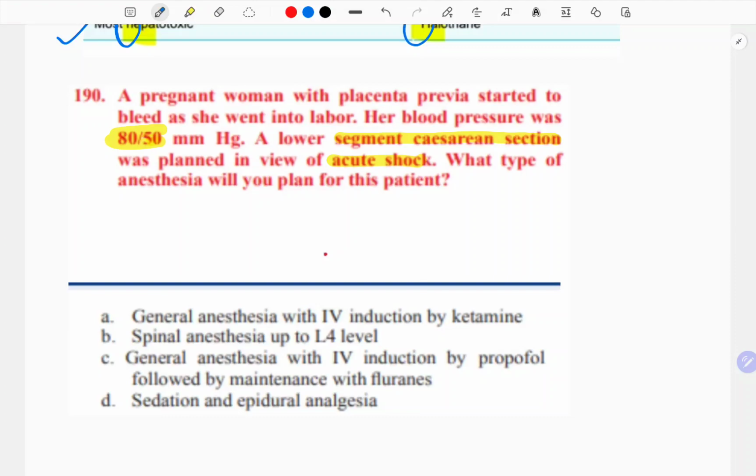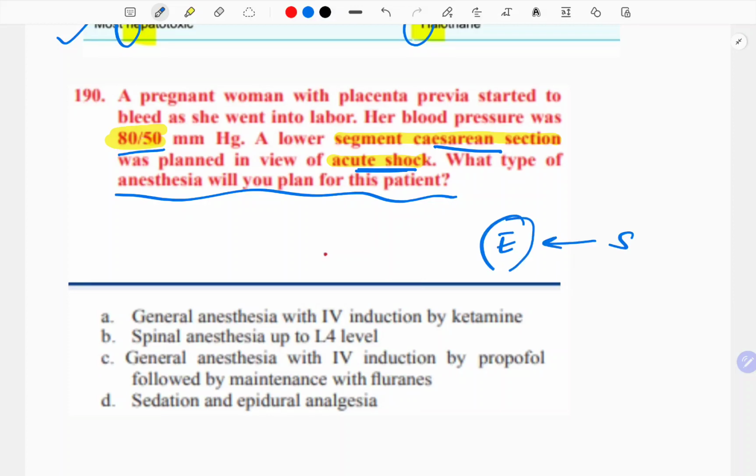Now, a pregnant woman with placenta previa started to bleed as she went into labor. Her blood pressure was very low, 80/50. Low segment cesarean section was planned in view of acute shock. What type of anesthesia would be planned for this patient? Look, generally we give spinal, and in certain sections we have to give epidural. I told you in the OBG section.